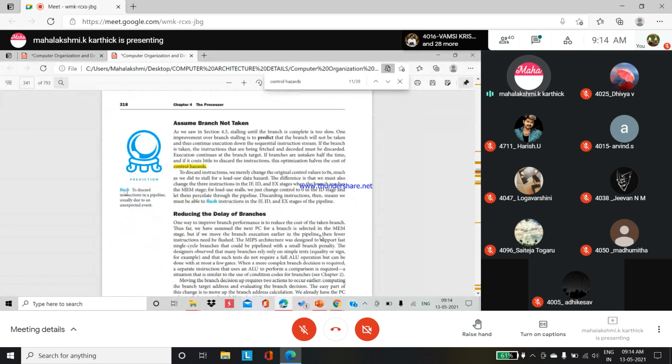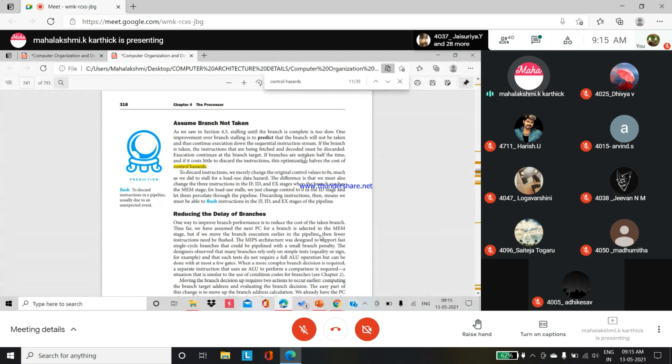So what is flush? To discard instructions in the pipeline, usually due to an unexpected event. We don't want other instructions to be in the pipeline because branch instructions are not completed now. So assume branch not taken. In that case, stalling until the branch is completed is too slow. So one improvement over branch stalling is to predict that the branch will not be taken and thus continue executing down the sequential instruction scheme. If the branch is taken, the instruction that is being fetched and decoded must be discarded. Execution continues at the branch target.